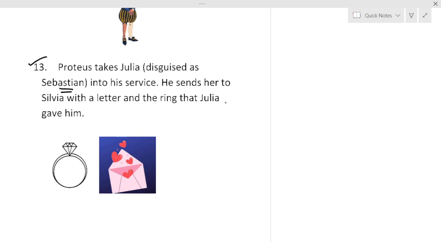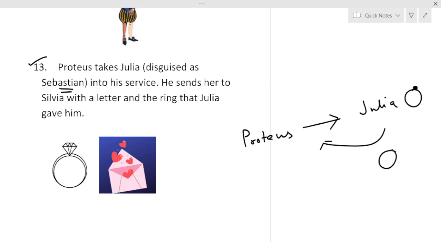So they exchange rings. This ring point is important, so I am telling it in detail. Proteus gives a ring to Julia, and in exchange Julia also gives a ring to Proteus. So there were two rings. Now, the number one ring that Proteus gives to Julia is with Julia. But the ring that Julia gives Proteus, that ring Proteus sends to Silvia through Julia.